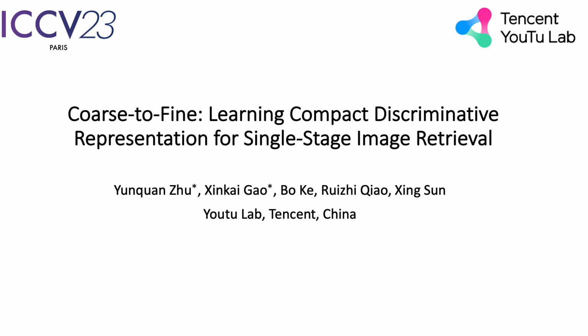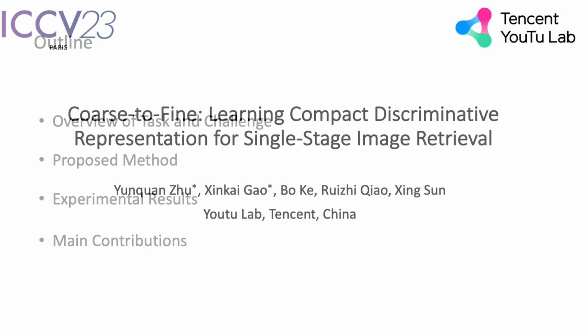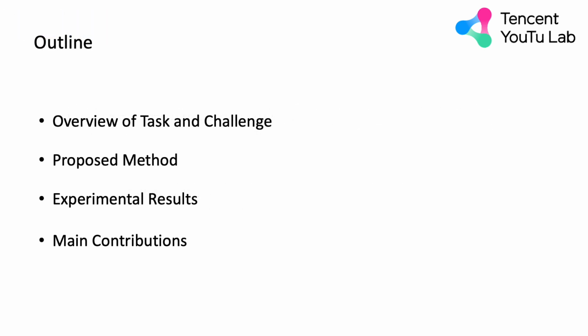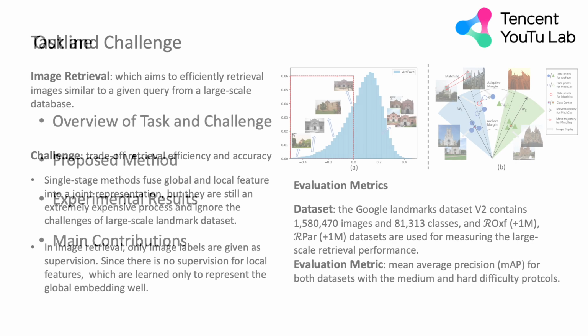Title: Coarse-to-Fine: Learning Compact Discriminative Representation for Single-Stage Image Retrieval. Our presentation includes the following four aspects.